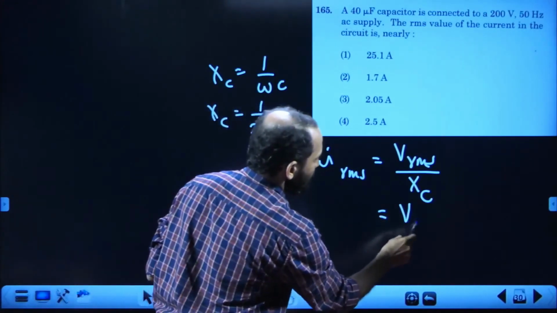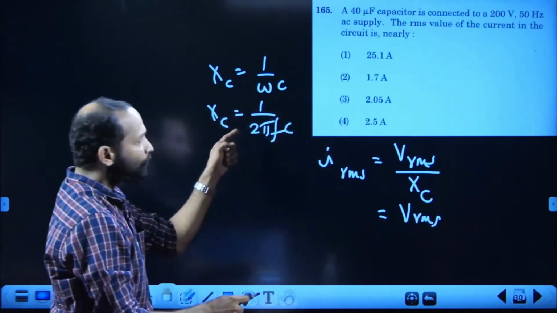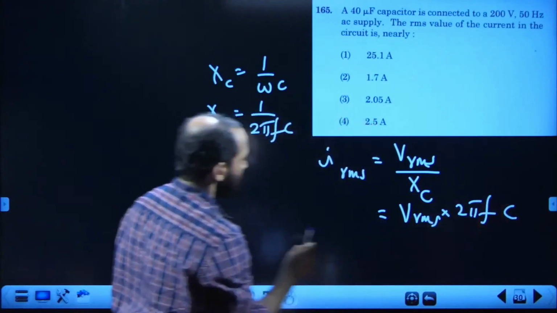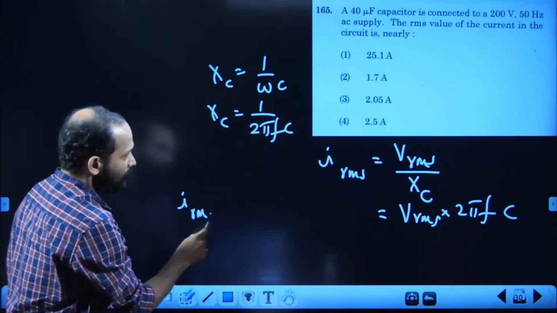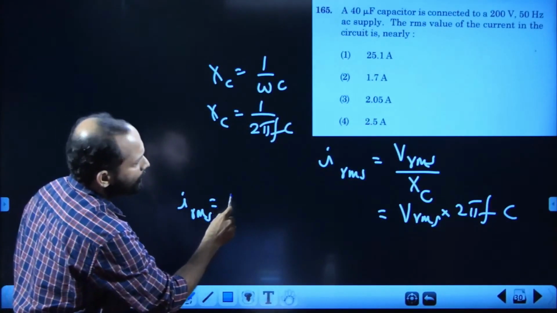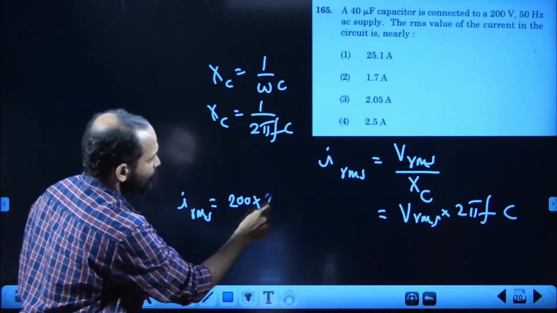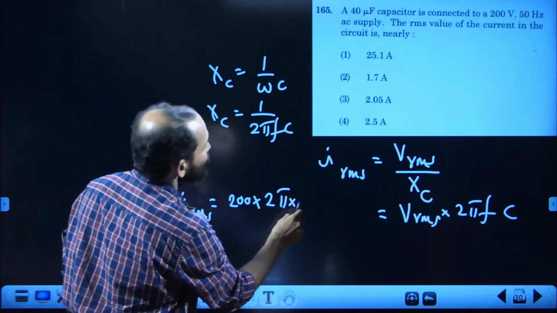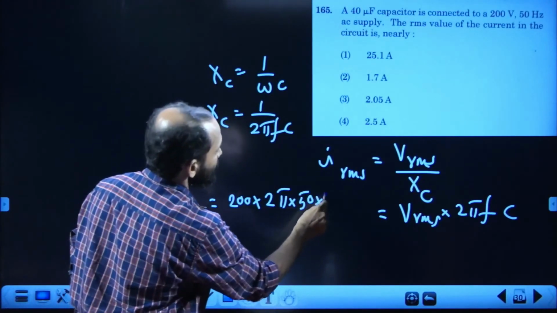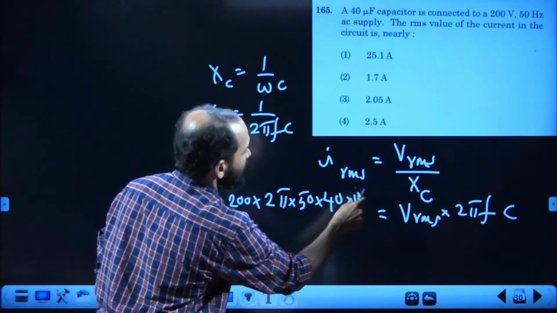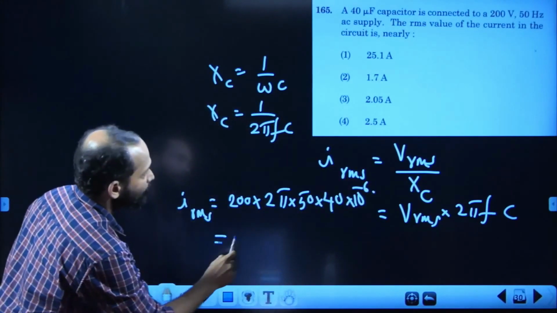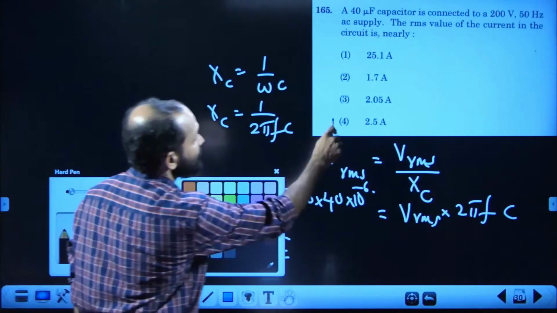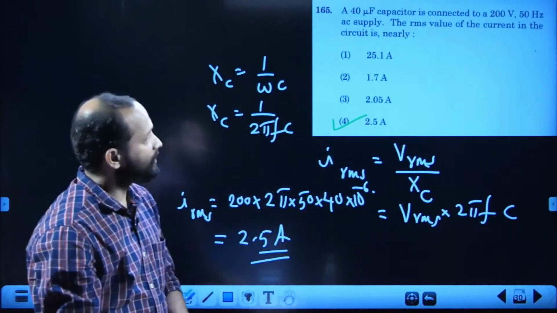Then VRMS divided by 1 by 2 pi FC, that means into 2 pi FC. That means IRMS is equal to VRMS, given 200, into 2 pi into frequency 50 into 40 into 10 power minus 6. You calculate and you get 2.5 ampere. So the correct answer is the fourth option.